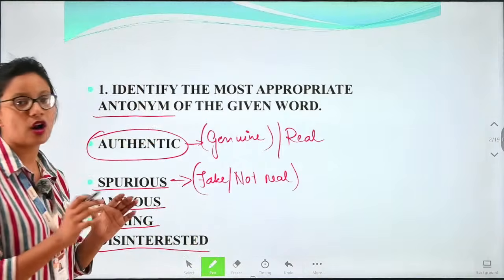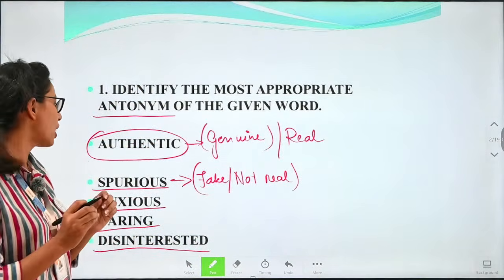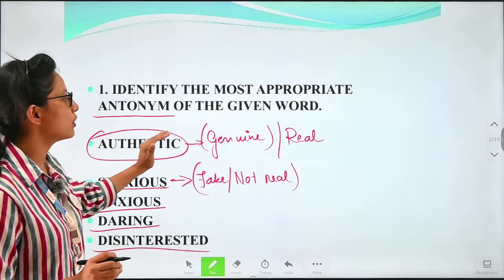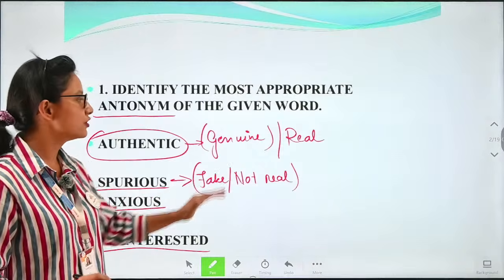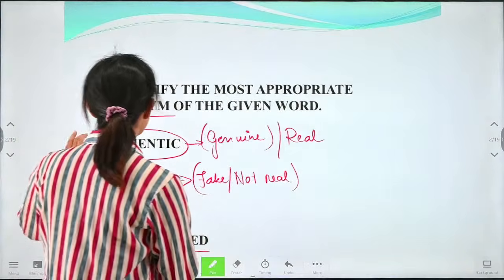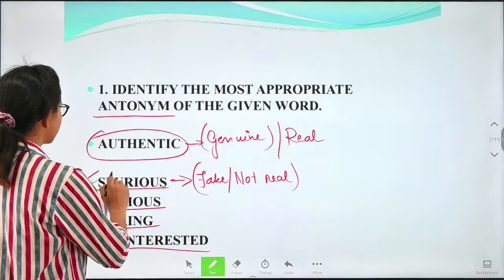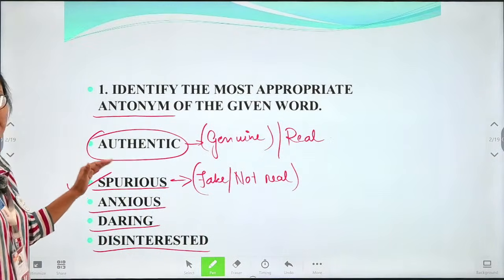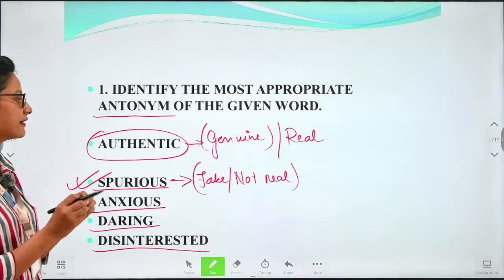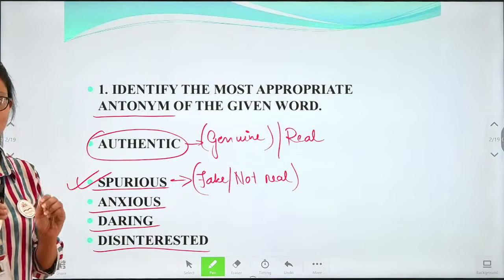Which is fake or not real, we call spurious. But authentic means genuine, and it is real. So the option spurious is correct with authentic, because spurious is giving us the opposite meaning word.